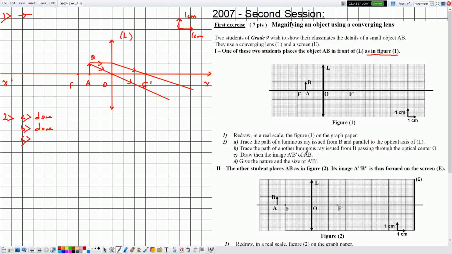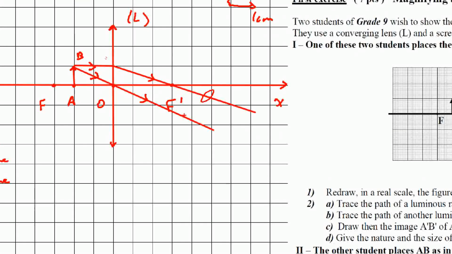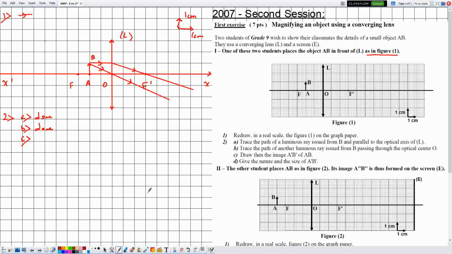Draw then the image A prime B prime of AB. Notice that in part A they told me trace, so no need to justify, and in part B they also told me trace, no need to justify. Now in part C they are telling me draw, which also means trace, no need to justify. Now we need to draw the image A prime B prime of AB. So in order to obtain the image, we require the emergent rays to intersect, but notice that these two emergent rays don't intersect behind the lens, therefore we need to prolongate them backward.